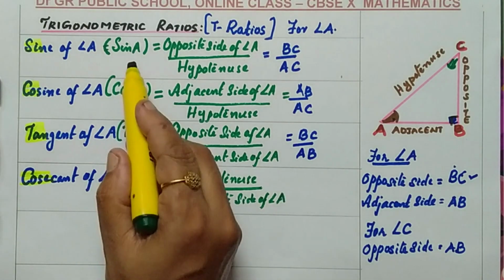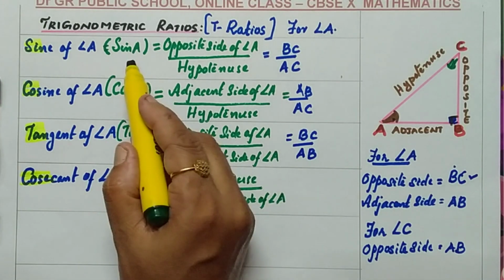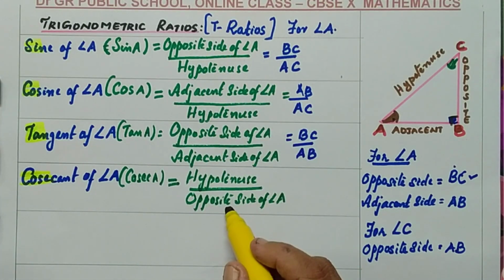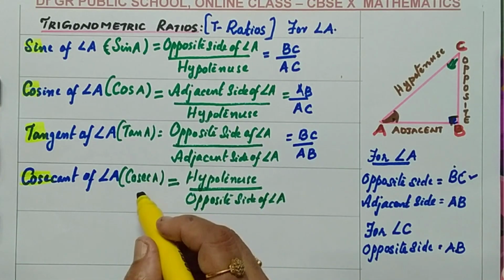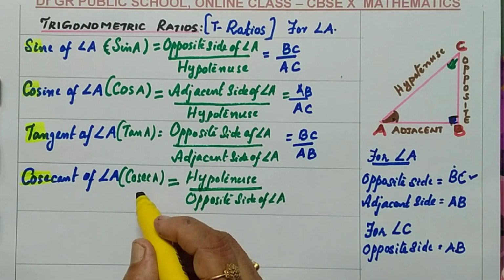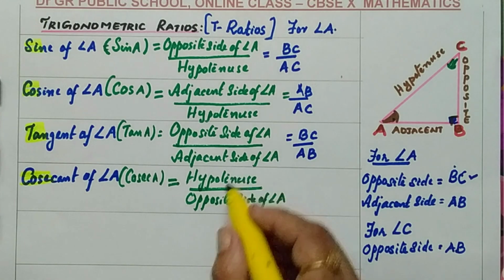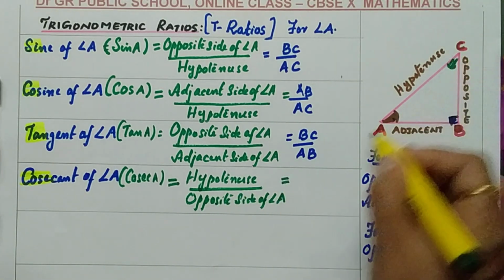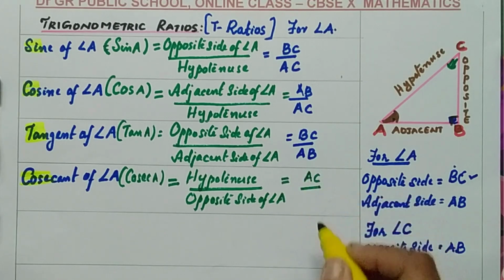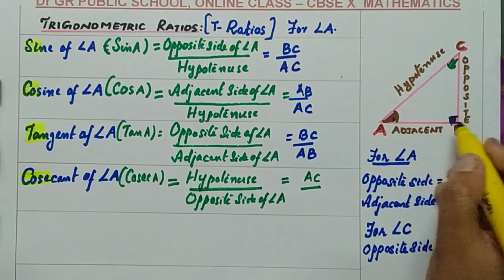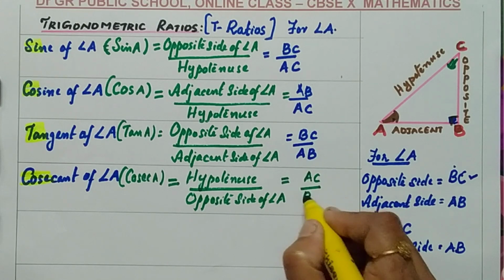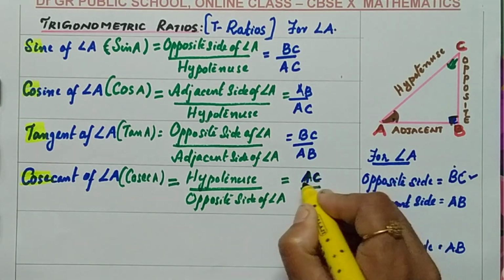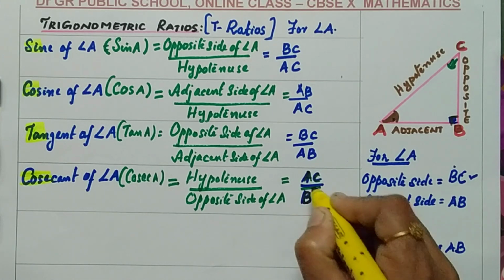Now look at cosec and sine. Sine equals opposite by hypotenuse. Cosec equals hypotenuse by opposite. So we can say that sine and cosec are reciprocal to each other. Now cosec equals hypotenuse by opposite, where the hypotenuse is AC and the opposite side is BC. So the formula is AC by BC.